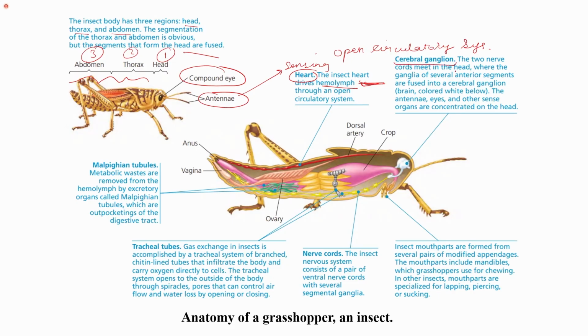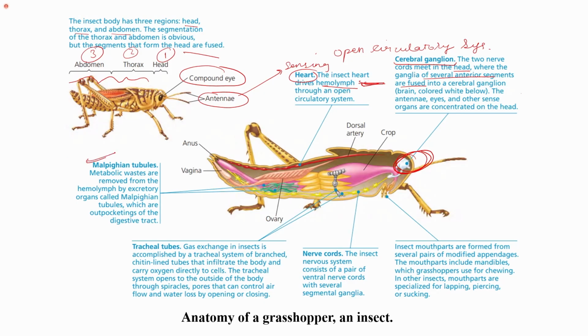The two nerve cords meet in the head, where the ganglia of several anterior segments are fused into a cerebral ganglion, which you can see here. This is the one that has been shown in white color. The antennae, eyes, and other sense organs are concentrated on the head region. We know that most of the sensory organs are present in the vicinity of the head. Malpighian tubules are used as excretory organs.